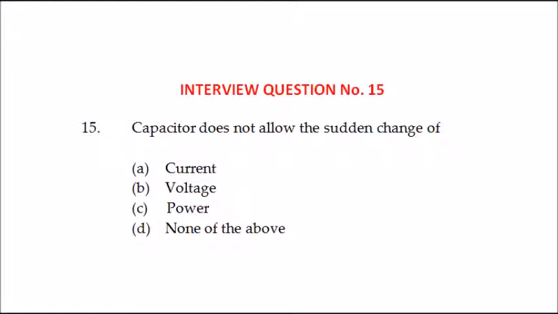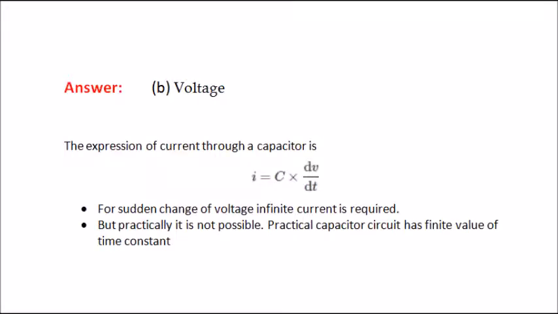15th question. Capacitor does not allow the sudden change of, options are current, voltage, power, none of the above. The answer is voltage. Why? Because the expression of current through a capacitor is I = C dV/dt. For a sudden change of voltage, infinite current is required. But practically it is not possible. A practical capacitor circuit has a finite value of time constant.